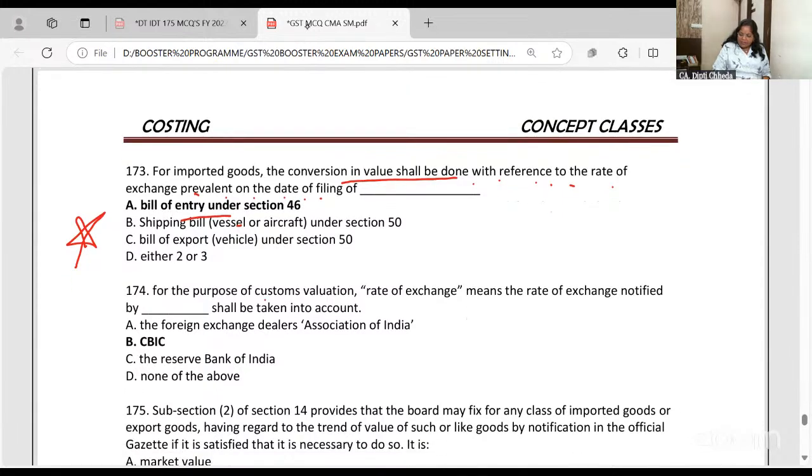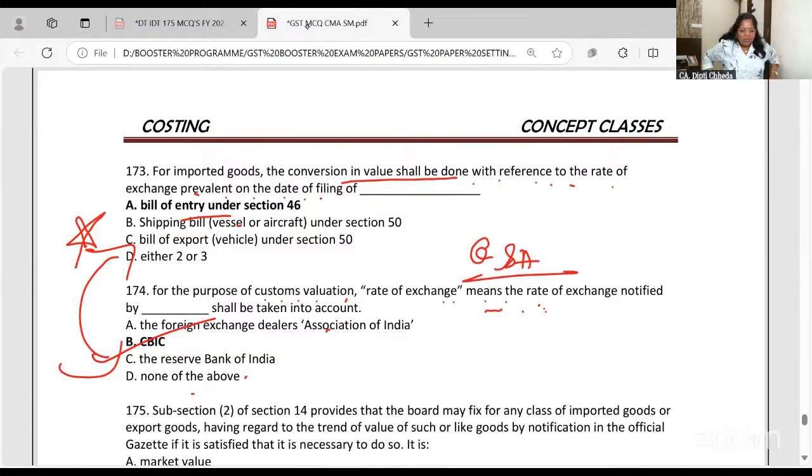Then for the purpose of the custom valuation, rate of exchange, you will take of what? RBI, Foreign Dealers Association, CBIC or none? CBIC. These two are very important for question and answer. For question and answer, dear students, it is very, very important to check this.